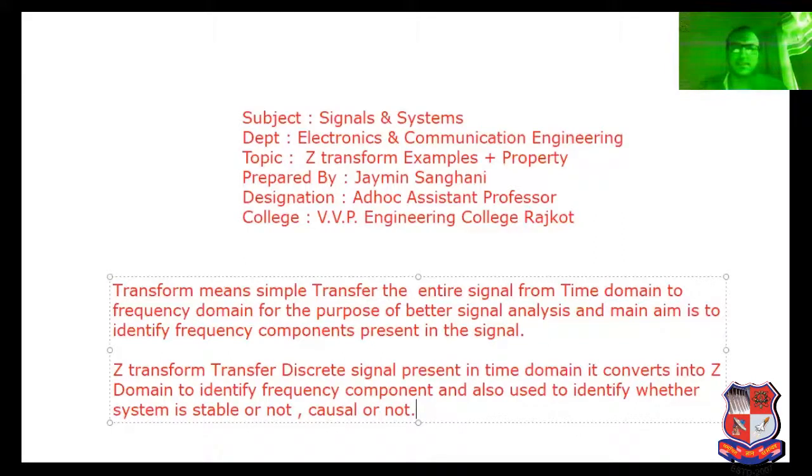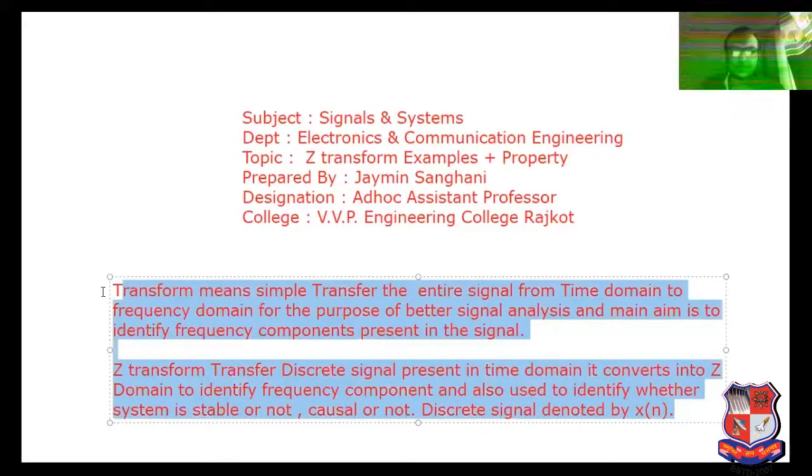So it transfers the discrete signal. A discrete signal is denoted by x of n, which is the notation of a discrete signal. It transfers x of n into x of z. So this is the fundamental concept of transform and Z transform. Based on that, we have discussed the importance and an example of Z transform. This is important for MCQ. Whatever I have written, read it very carefully, and try to prepare for that.